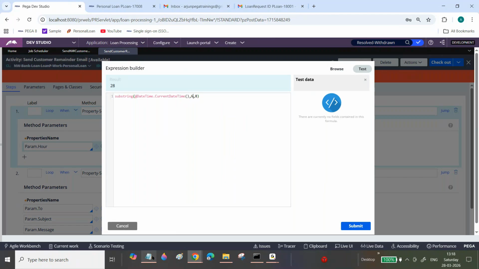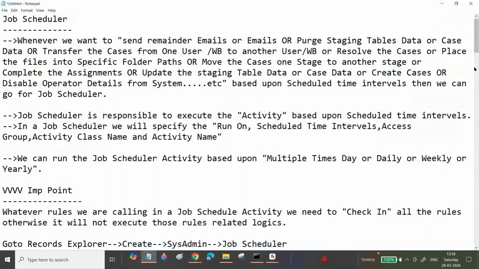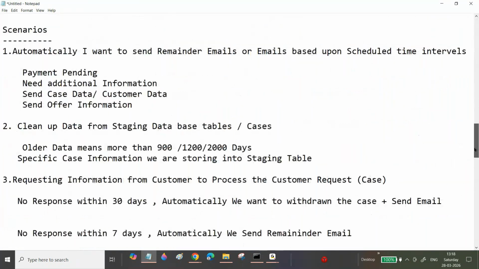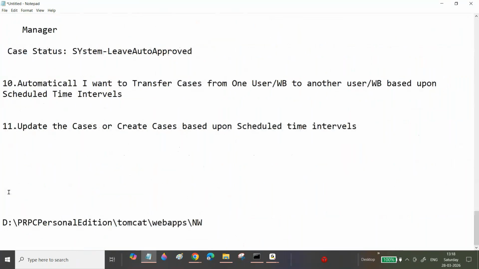How the date format looks like is 12, 03/28, T, and right after that the hours only.